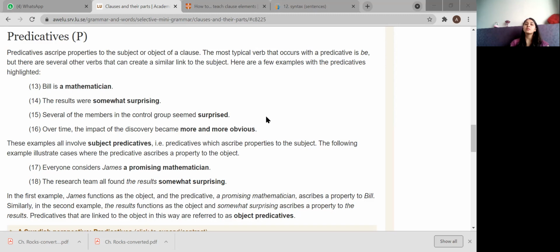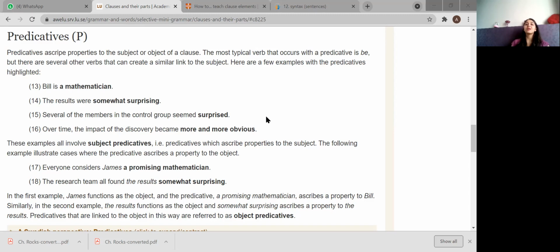The results were somewhat surprising. Somewhat surprising is the predicative. Several of the members in the control group seemed surprised. Surprised here can give you the verb of the clause, and therefore it can give you the predicatives also. Over time, the impact of discovery became more and more obvious. More and more obvious is your predicative. These examples all involve subject predicatives.